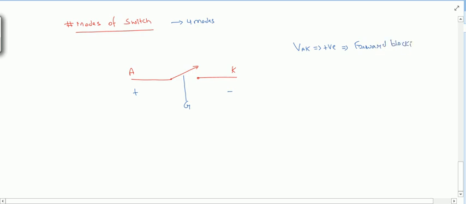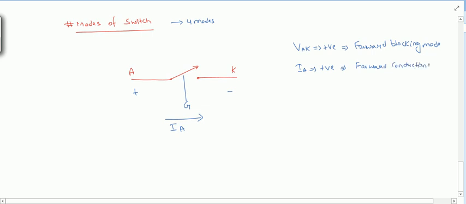Now if the gate is given a signal that makes current flow from anode to cathode, so if IA is positive, then this switch is in forward conduction mode.